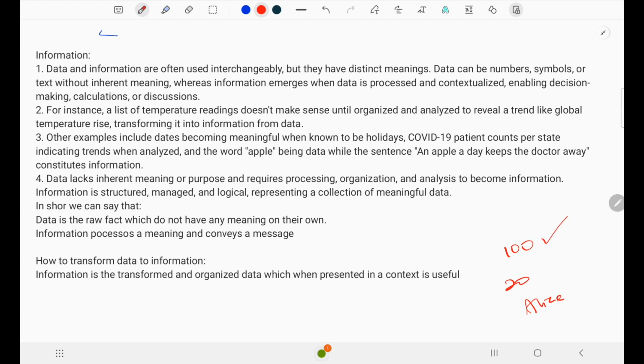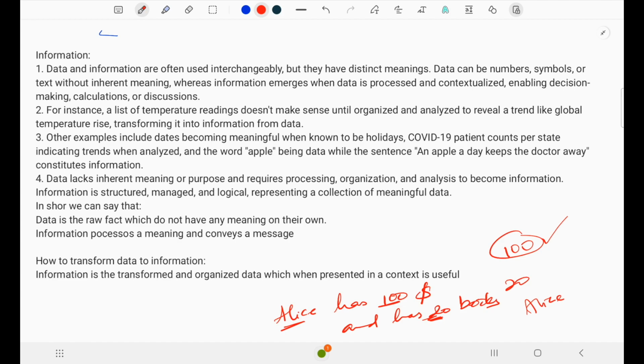However, when data is processed and put in context, then it bears a meaning. So, for example, I can say Alice has $100 and has 20 books. I put this data in one statement and in one context, and it bears a meaning.